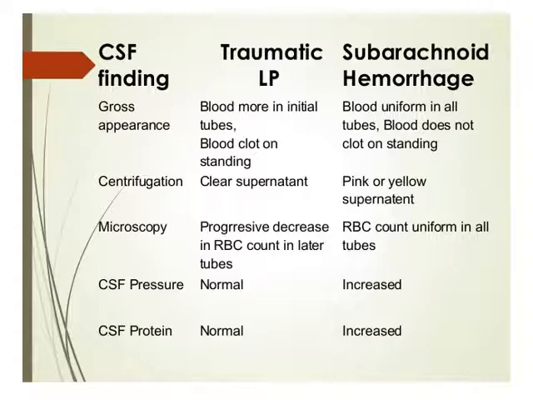CSF pressure will be normal in traumatic lumbar puncture and increased in subarachnoid hemorrhage. CSF protein is normal in traumatic lumbar puncture and increased in subarachnoid hemorrhage. So, red color in the CSF does not always indicate subarachnoid hemorrhage. It may be a traumatic lumbar puncture, but we should differentiate between the two.